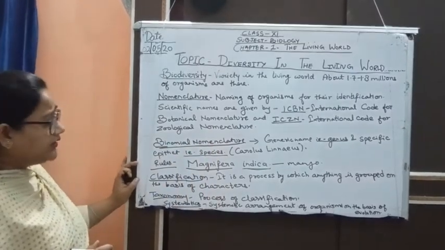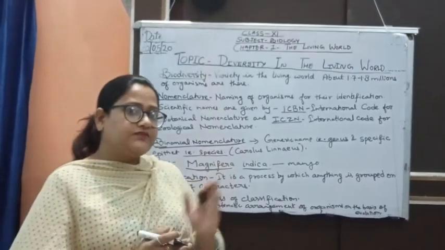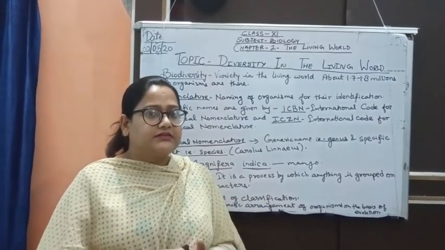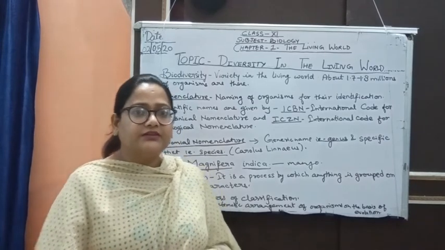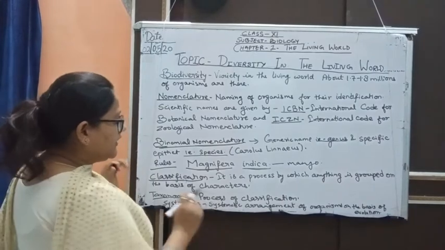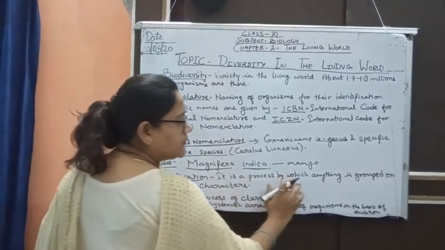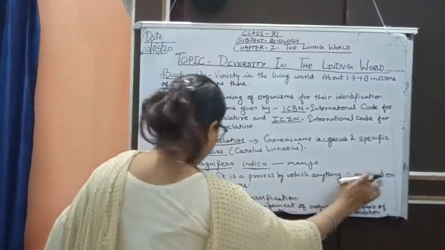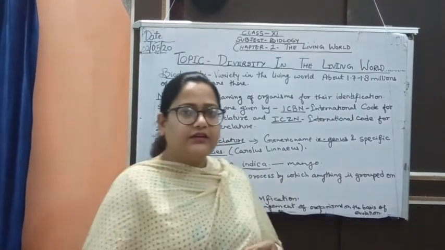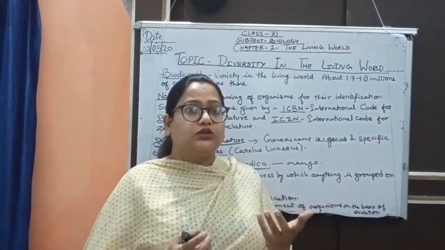Now we have to classify the organisms also according to their characteristics. Why do we need classification? We need classification to identify the organism. So classification is a process by which things are grouped on the basis of characters. As we have read in previous classes, arthropods, what are their characteristics?